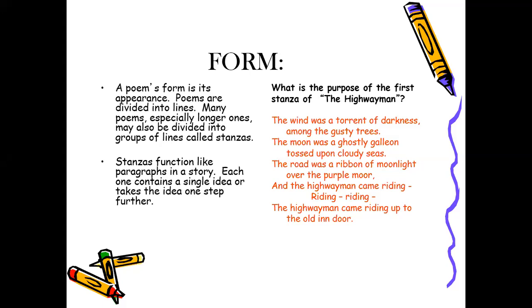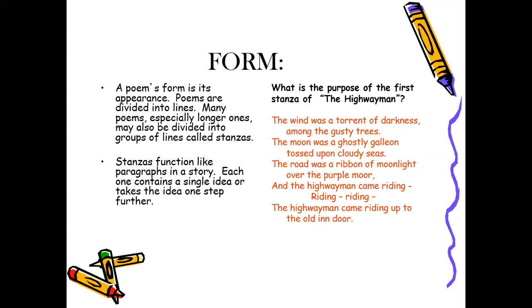So what is the purpose of the first stanza here? What is the purpose of this poem in front of you? It tells you what? If you think about all the first eight lines, it is describing the area, the street, the path, the road that the highwayman rides on. So it's a kind of introduction to the highwayman who's riding and riding and riding to reach his destination. So the whole first stanza is showing you the setting.